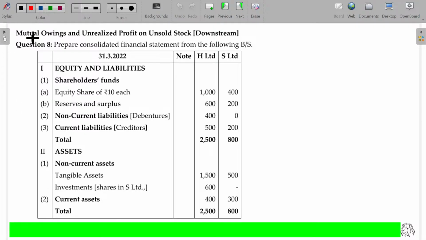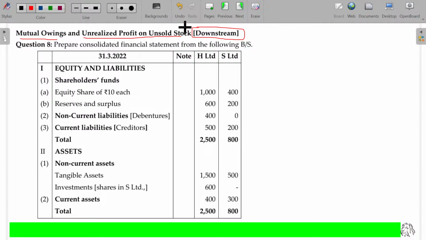So, in this illustration, we have mutual owings as well as unrealized profit on unsold stock. In case of unrealized profit on unsold stock, actual transfer being downstream. The sale may be downstream or upstream. If the goods are moved from holding to subsidiary company, then it is called downstream. In a reverse case, it's upstream. In case of downstream, that unrealized profit will be adjusted only in the books of holding company.